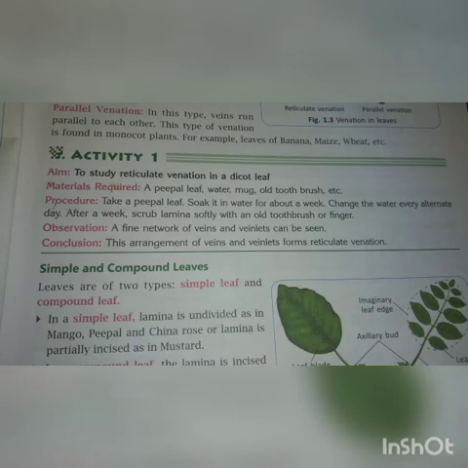Simple and compound leaf. There are two types of leaves: simple and compound leaves. What are simple leaves and what are compound leaves? In a simple leaf, the lamina is undivided, as in mango, peepal and China rose, or the lamina is partially incised, as in mustard.